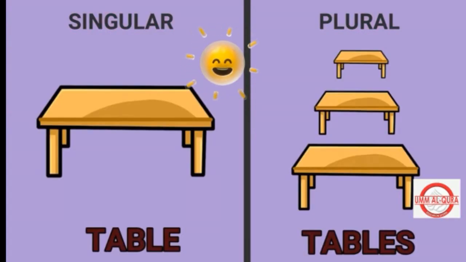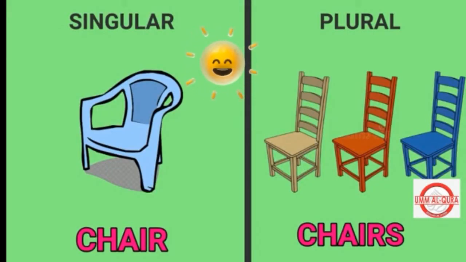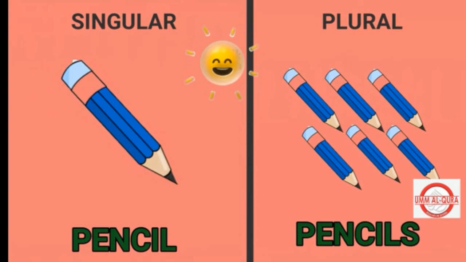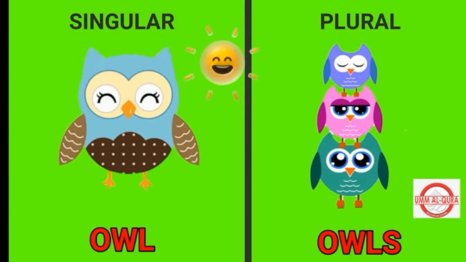One table, three tables. Chair, chairs. One pencil, six pencils. One owl, three owls.